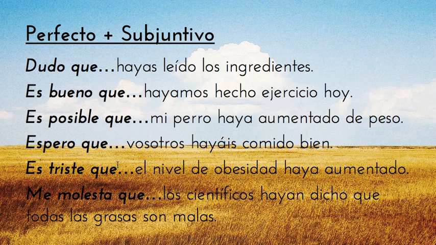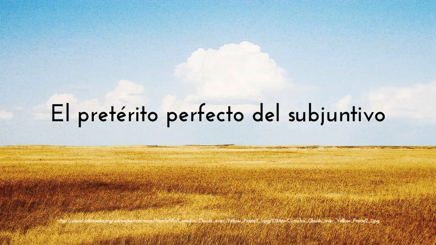So here are some ejemplos. We still have the present tense setup of the subjunctive: dudo que, es bueno que, es posible que, espero que, es triste que, me molesta que. And how does that translate into el pretérito perfecto del subjuntivo?